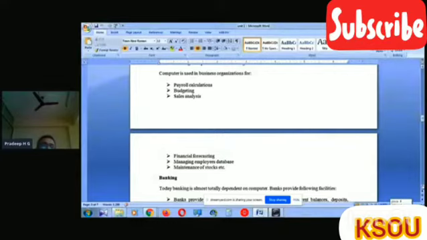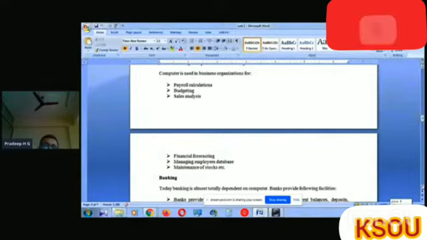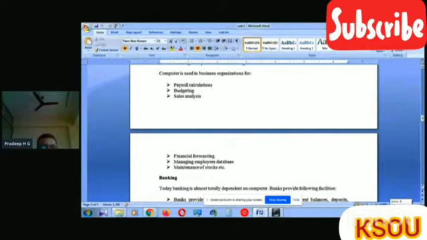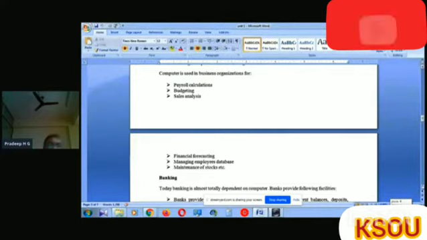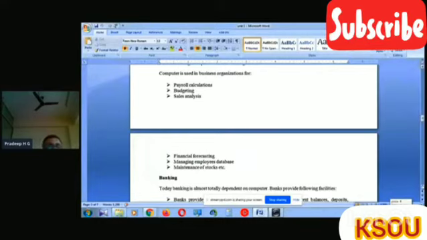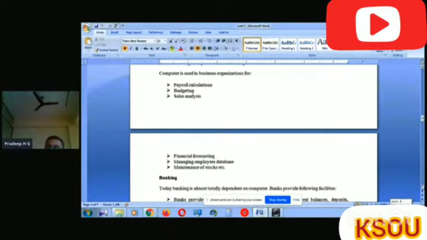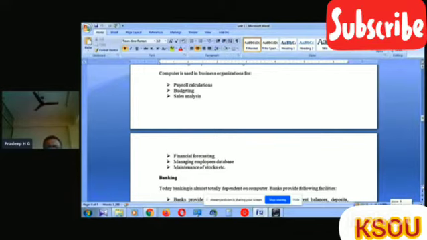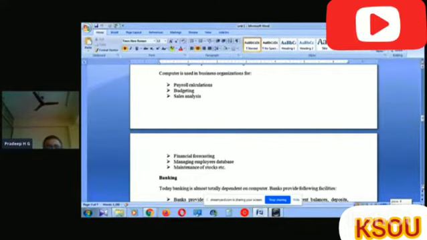For example, a person XYZ joins the company at a particular date, time, and position, with his basic salary, what type of improvements he has made, and what additional characteristics or qualities we have added to that person. All those data or information will be stored by using the computer system.